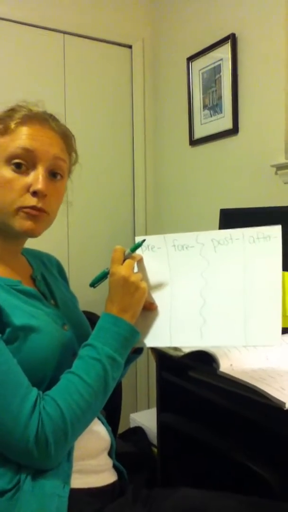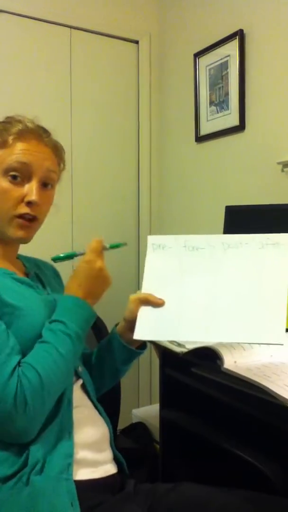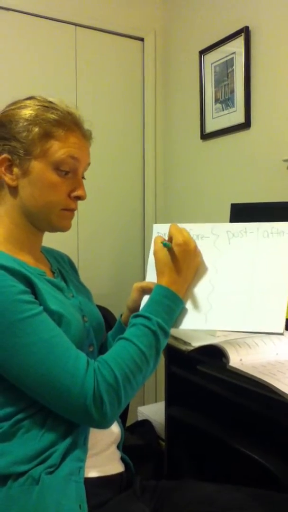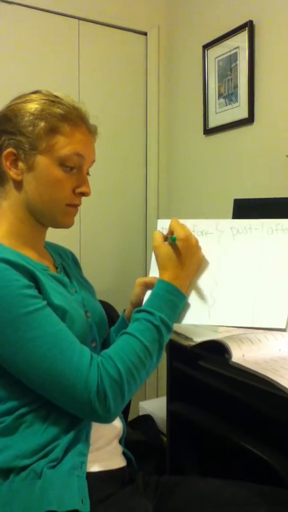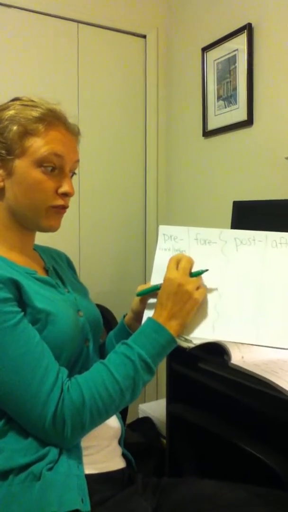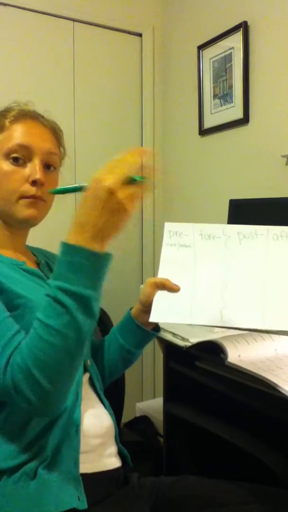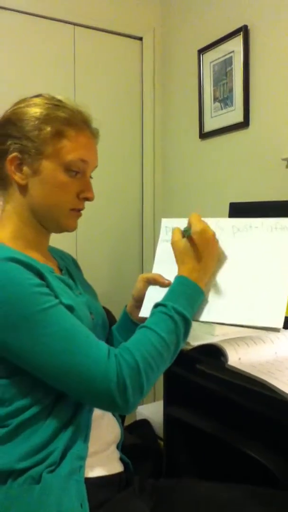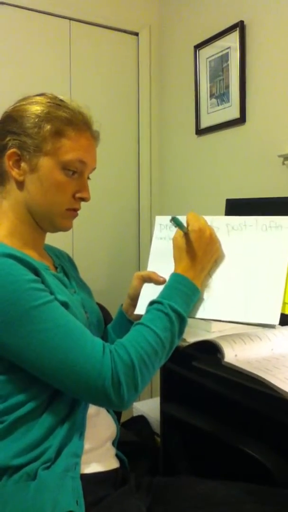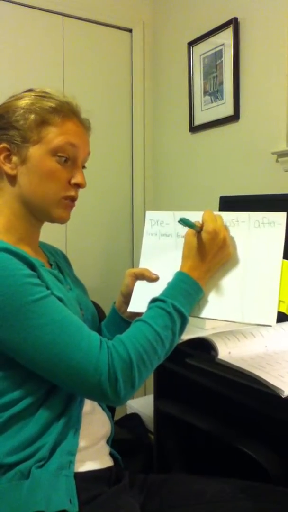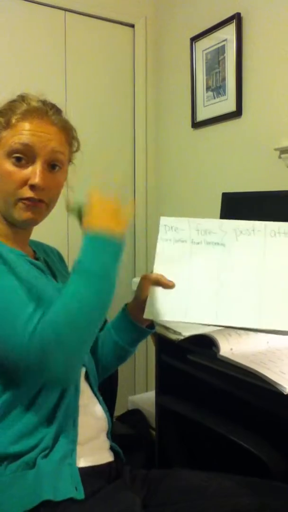Pre, just like in the word prefix, means it comes at the front, or it comes before. Before has that word for in it. For also means at the front, beginning, beforehand. So we have 2 new prefixes that both mean at the front, before it happens. Then we have 2 new prefixes that mean after it happens.